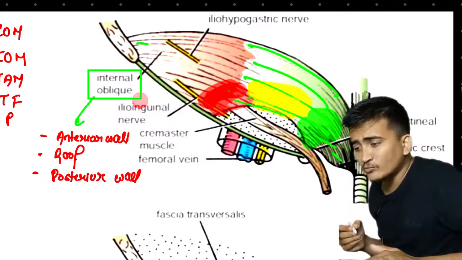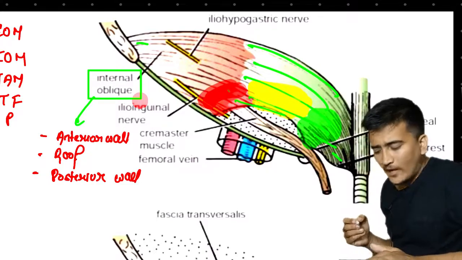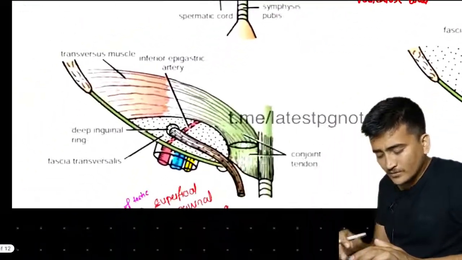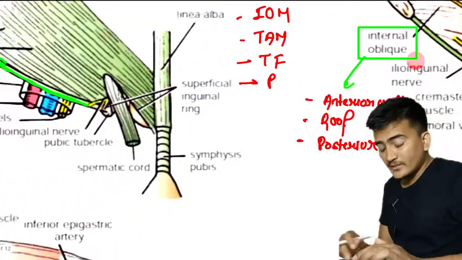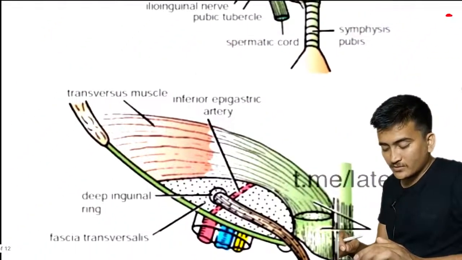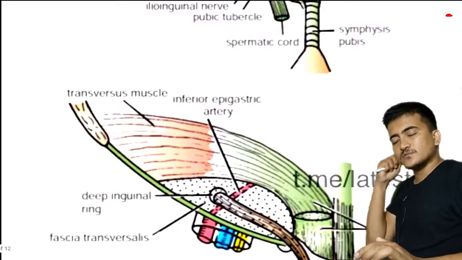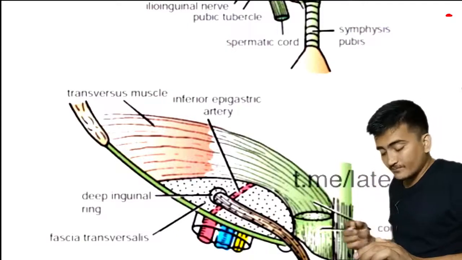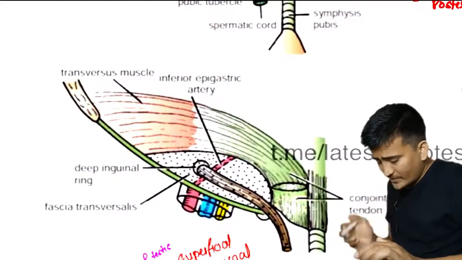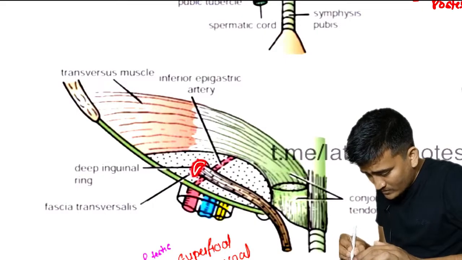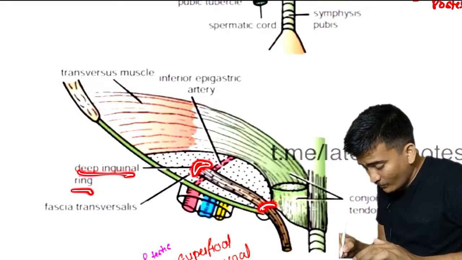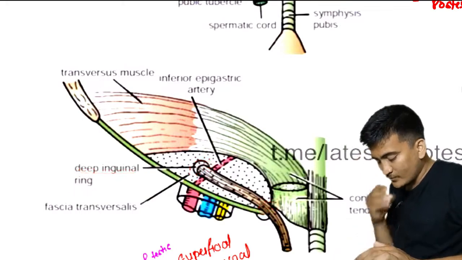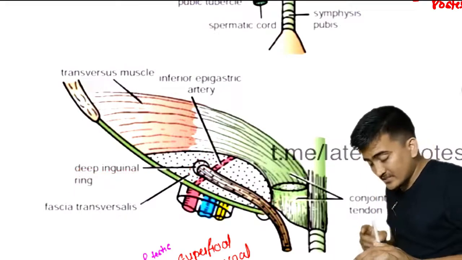Okay, now let us remove this internal oblique muscle. When we remove the internal oblique muscle, what will be there? There will be the transversus abdominis muscle. Now if you see, what is this? This is our deep inguinal ring. And here you will obviously find the superficial inguinal ring, but it is not being seen right here.